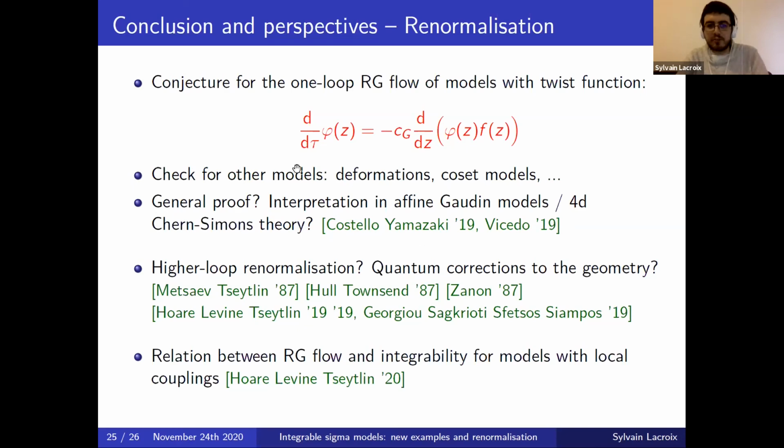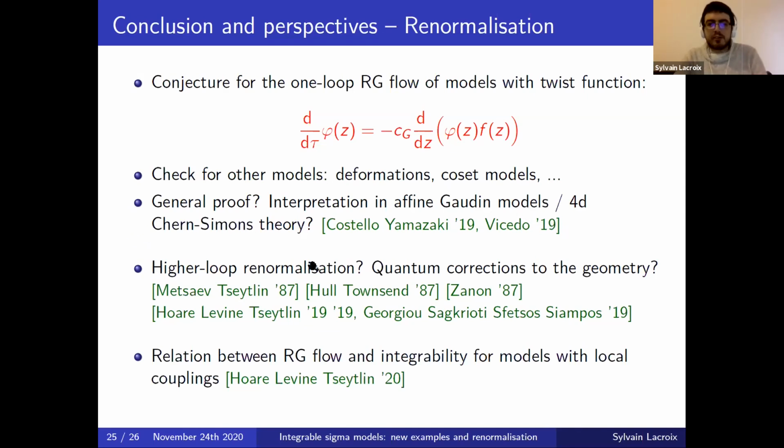And if we have such a general proof, to find an interpretation in terms of affine Gaudin models, or what is called 4D Chern-Simons theory, which is another, unifying way of studying integrable sigma models, which was recently proposed by Costello and Yamazaki, and which was a bit later shown to be quite deeply related to affine Gaudin models.